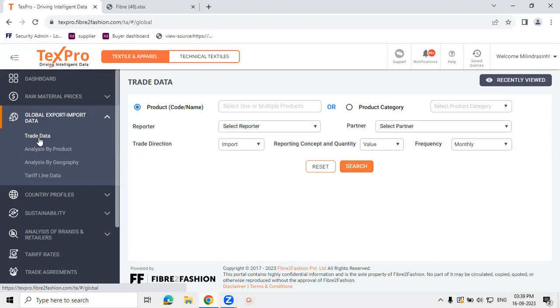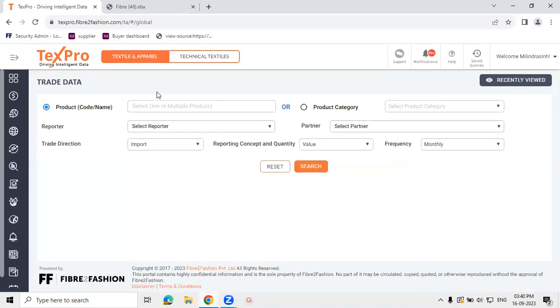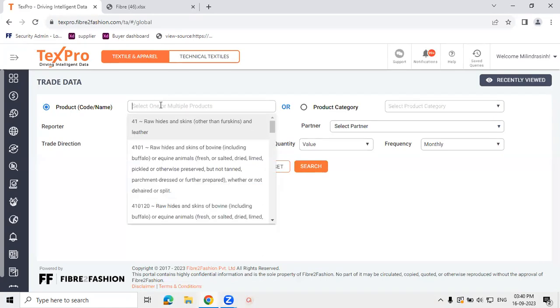At the same time, they can also do a geographical analysis to understand which are the right geographies for a particular product or category. Let's take some examples. Under trade data, we provide you 2 search options. Either one can search with product code or keywords, or they can search with product categories. If somebody is familiar with HSN code systems, they can directly type in the HSN codes and pull out the data, or else they can try using keywords also.